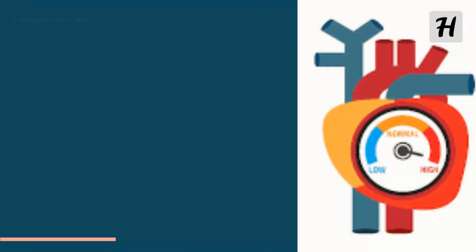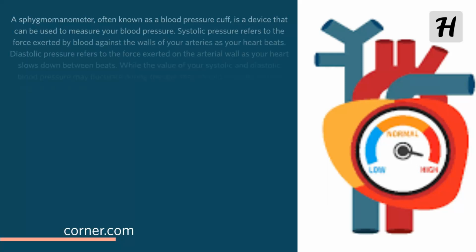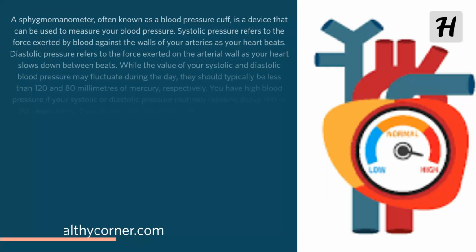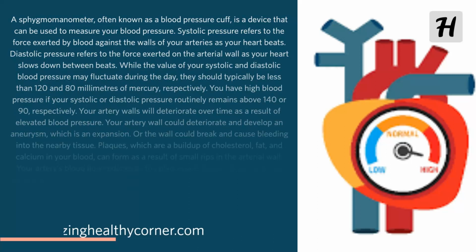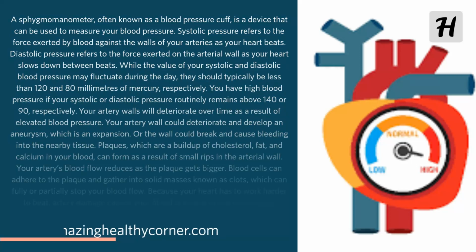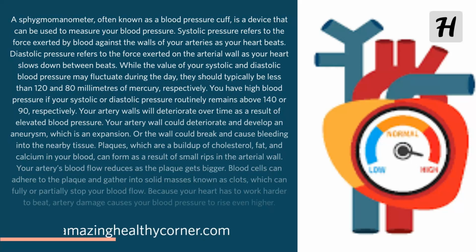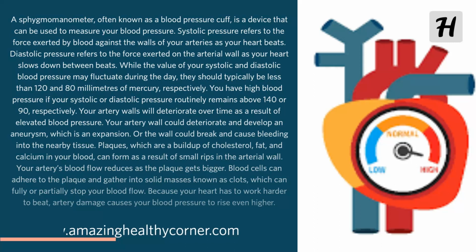A sphygmomanometer, often known as a blood pressure cuff, is a device that can be used to measure your blood pressure. Systolic pressure refers to the force exerted by blood against the walls of your arteries as your heart beats. Diastolic pressure refers to the force exerted on the arterial wall as your heart relaxes between beats. While the values of your systolic and diastolic blood pressure may fluctuate during the day, they should typically be less than 120 and 80 mm of mercury, respectively. You have high blood pressure if your systolic or diastolic pressure routinely remains above 140 or 90, respectively.